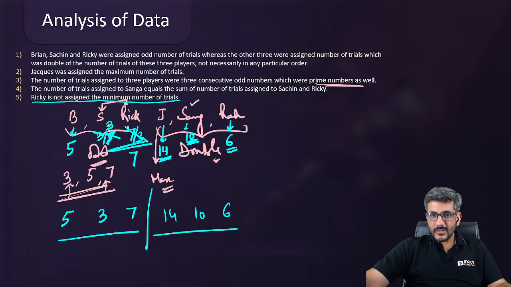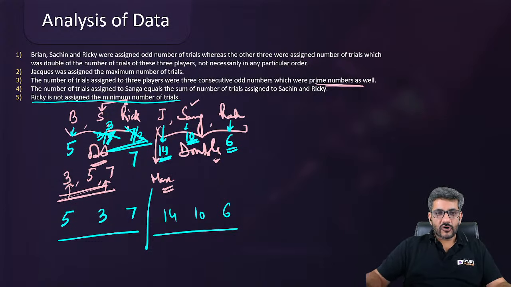So by this information, we got to know the number of trials of each person. I see this answer has already been given by some of the people. Jaydev says 10, 3 plus 7, that's correct. Sangha is 10, Ricky is 7. And Parichit has given the proper answer: 10, 3, 7, 6, 10, 4. I think you wrote 10 wrong, Parichit. That was 5. All others are absolutely correct.